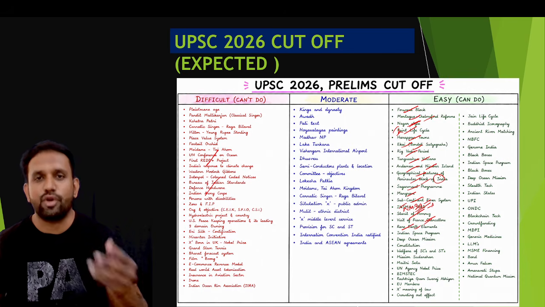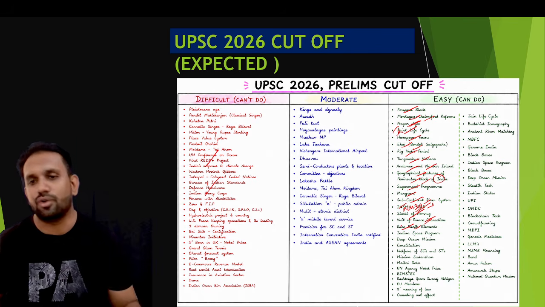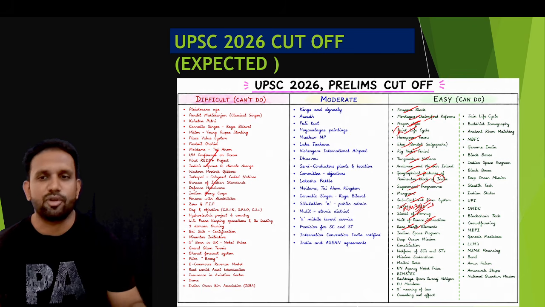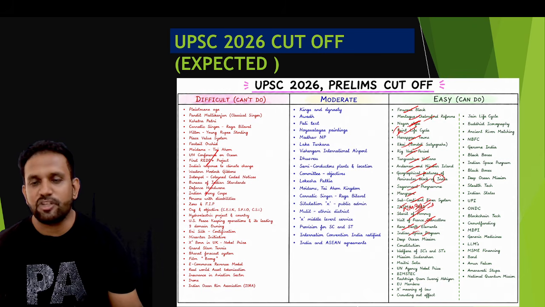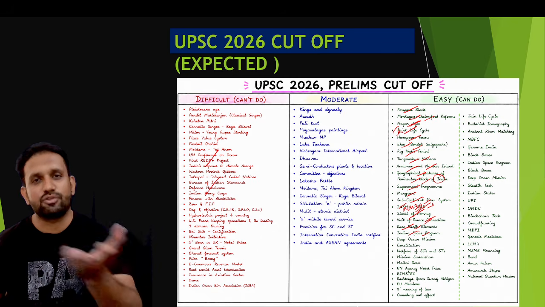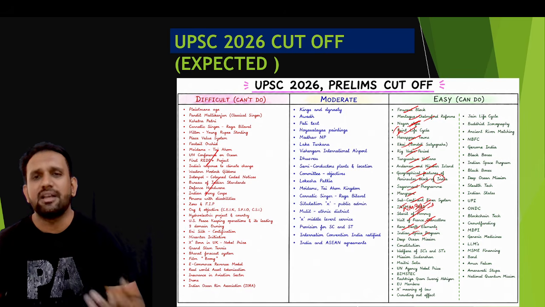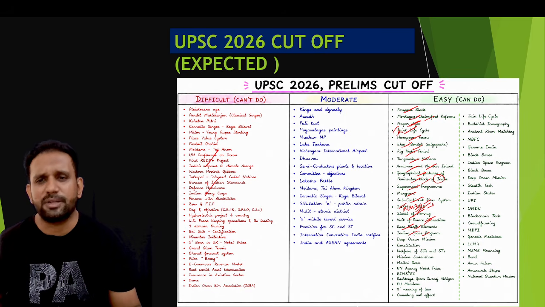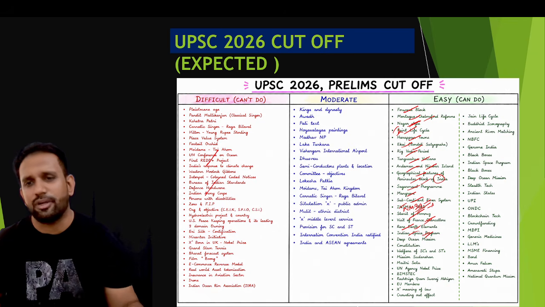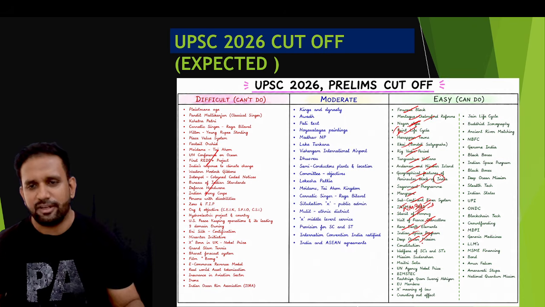Then rare earth elements. What should I tell you? These rare earth elements are very important. 90% we import, and it has been in the news all the time, and I have discussed it many times on my channels also. Indian Space Program, the easiest one they have given, with regard to some new organizations formed after 2020, after COVID, in space, nothing but allowing private players in the space sector. Very easy, anybody will do it. Deep Ocean Mission, Samudrayaan we are having, anybody will study.